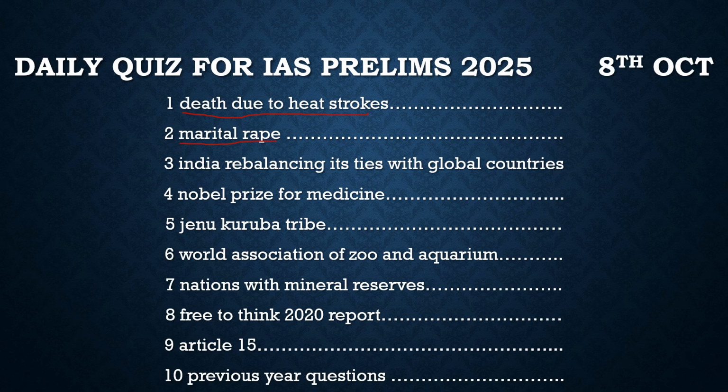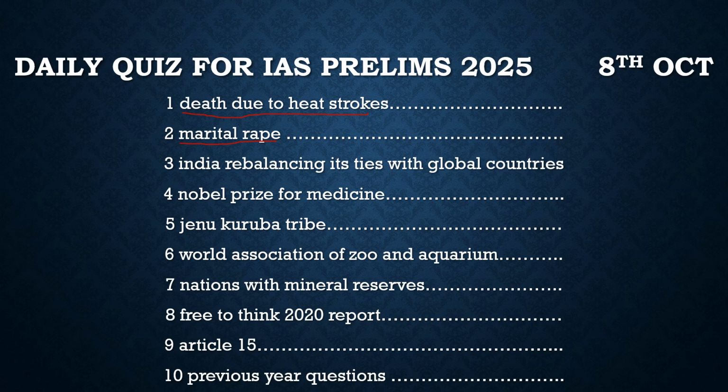In fact, there is a law which says that if any person is accused of a sexual offense, of sexual intercourse with his wife, he cannot be punished for marital rape. So it clearly says that marital rape is not punishable in India. What is that section? It is Section 63 clause 2 of the BNS, Bharatiya Nyaya Sanhita, which has replaced the IPC. Even in the IPC, marital rape was not an offense.